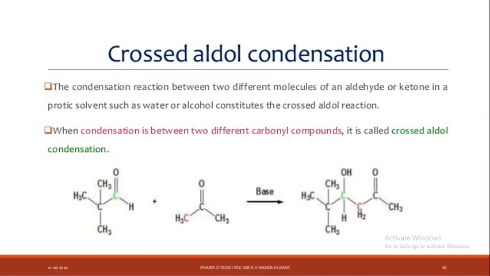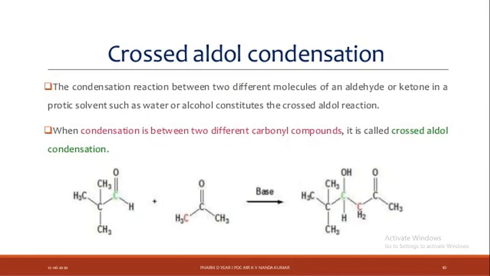Next point, when condensation is between two different carbonyl compounds, it is called crossed aldol condensation.